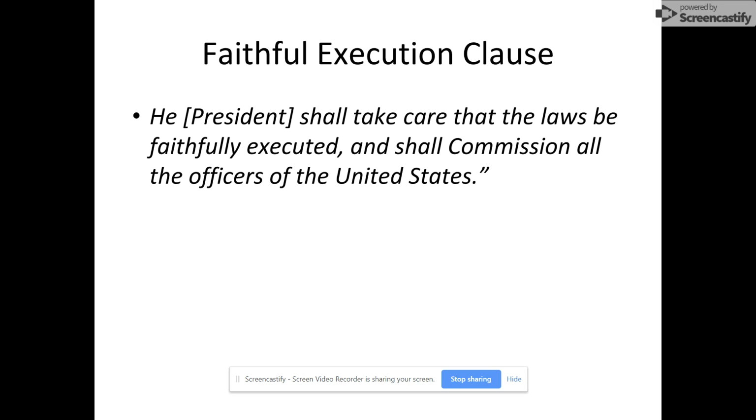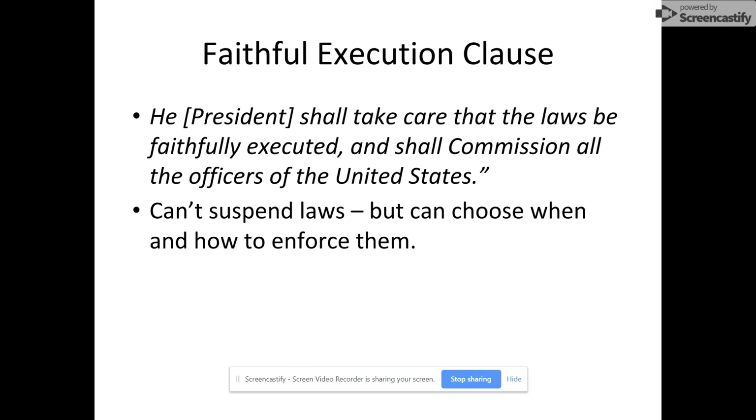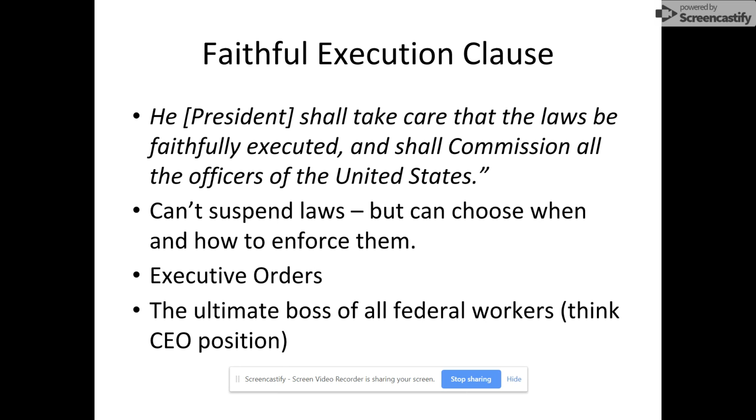If you look at the words of this clause, it just says that he, talking about the president, shall take care that the laws be faithfully executed and shall commission all the officers of the United States. What does that mean? If you actually just look at the text, it just means that he cannot suspend laws. In other words, he can't stop laws, but he can choose how to enforce them. He also has the power to be the federal boss, the ultimate boss of all the federal workers.